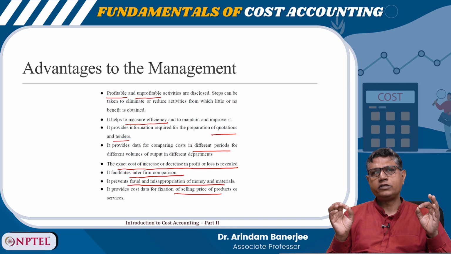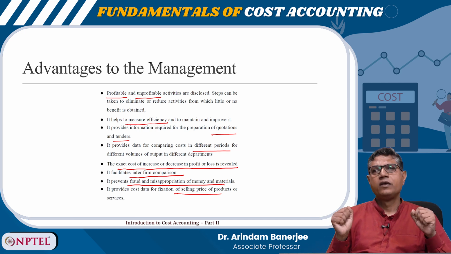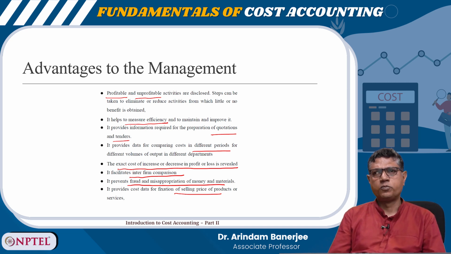And in cost accountancy, we also learn how the managers can use the cost data to take effective decisions, and for control and evaluation of performance. So, this is a very important subject which is extensively used by the corporates for achieving their primary objective.